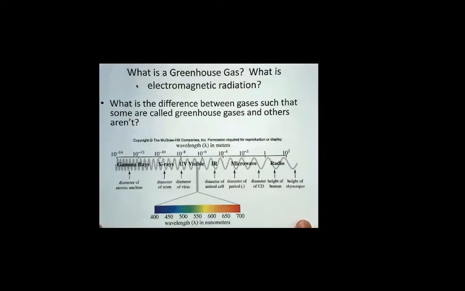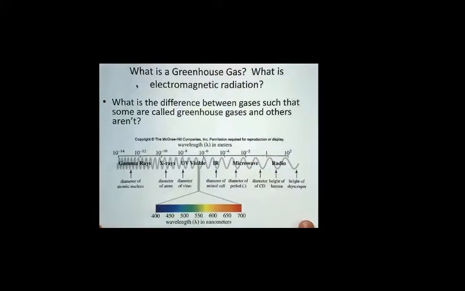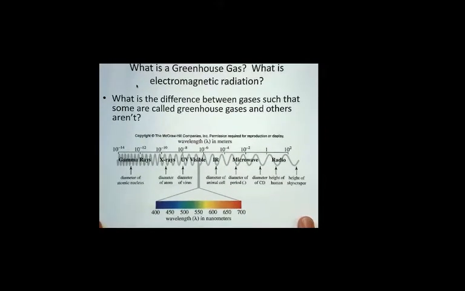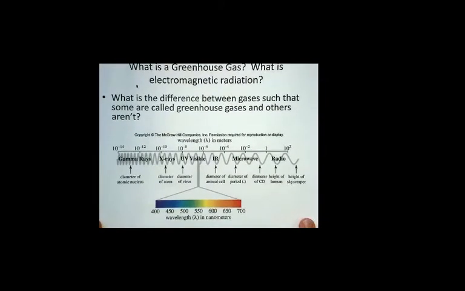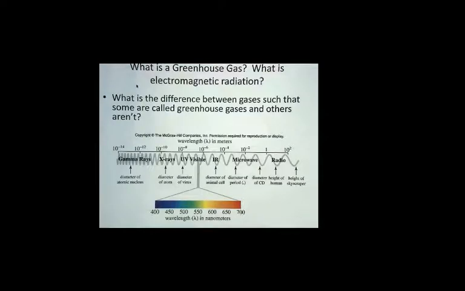what is electromagnetic radiation. Of course, the greenhouse gas is the type of gas that can absorb infrared radiation, and infrared radiation is a type of electromagnetic radiation that falls in a particular region of the electromagnetic spectrum. So we're trying to figure this out, so let's review for a minute what we learned during Unit 3, I guess it was, about ultraviolet radiation.